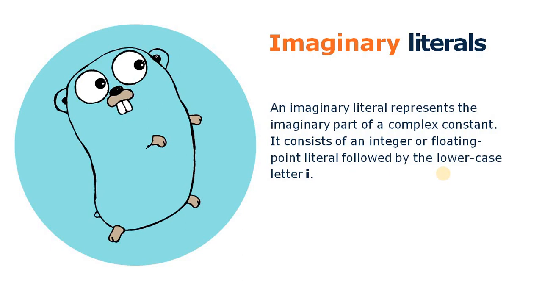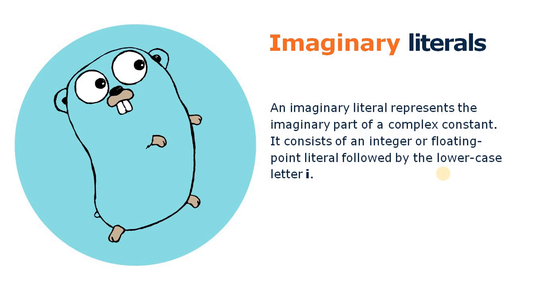You can say it is a complex data type as well, as we discussed in the previous video. So imaginary literals represent the imaginary part of a complex constant, as we mentioned here. It consists of an integer or floating point number followed by a lowercase i letter.